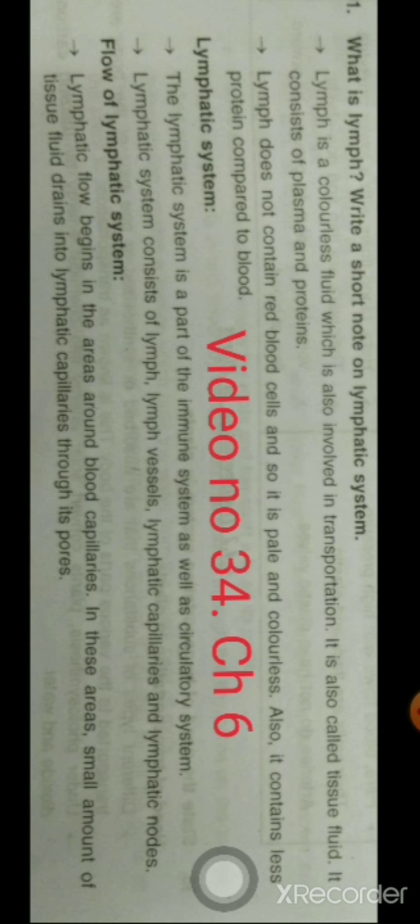Lymph does not contain RBC, that is red blood cells, so it is pale and colorless. Also, it contains less protein compared to the blood.